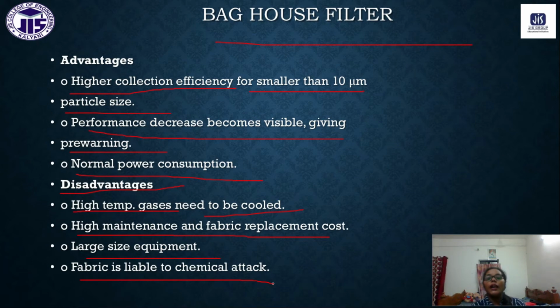Generally we have cotton bags, and they are affected by any type of chemical attack. So this is also a disadvantage of using the baghouse filter.